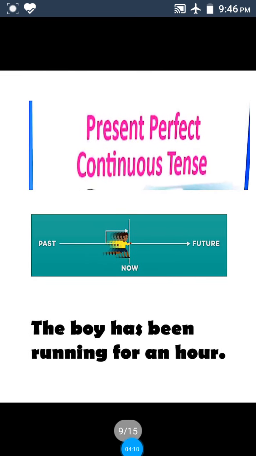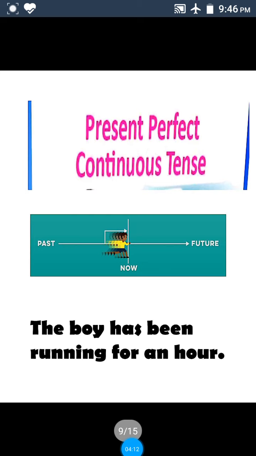So that's why we have to use present perfect continuous tense. And in this present perfect continuous tense, we have to use adverb of time. So it is given an hour, only an hour. An hour means just 60 minutes, a period of time. So we have to use for.